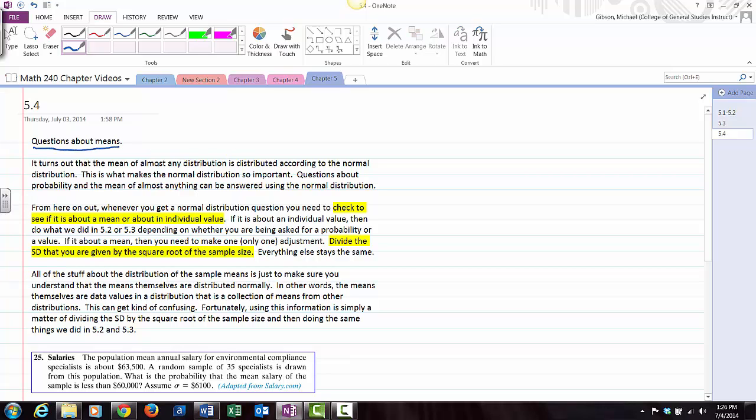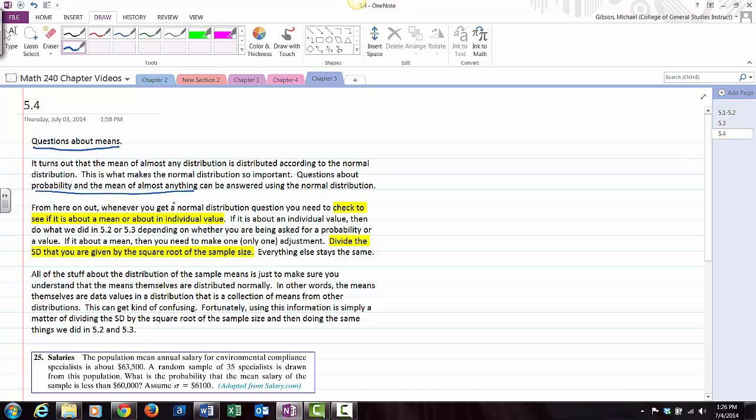Okay? It turns out that the mean of almost any distribution is distributed according to the normal distribution. This is what makes the normal distribution so important. Questions about probability and the mean of almost anything can be answered using the normal distribution.